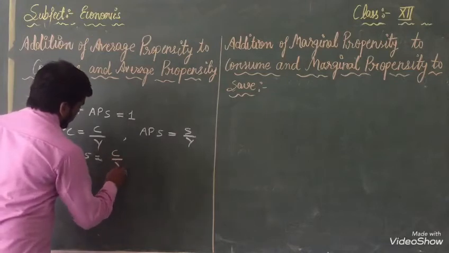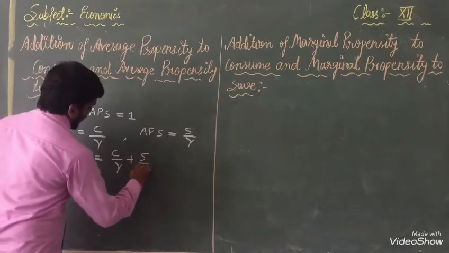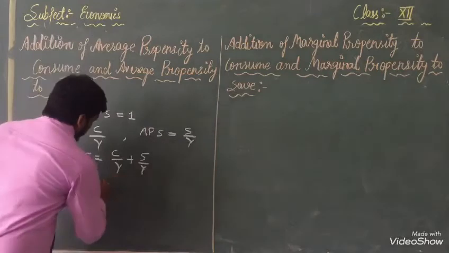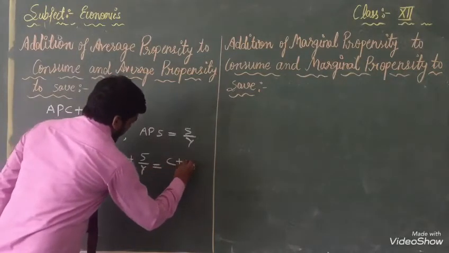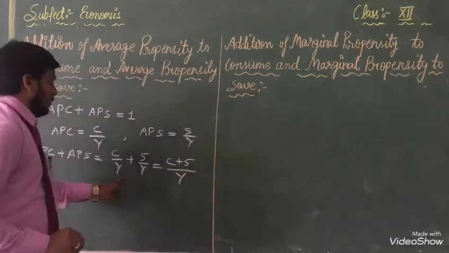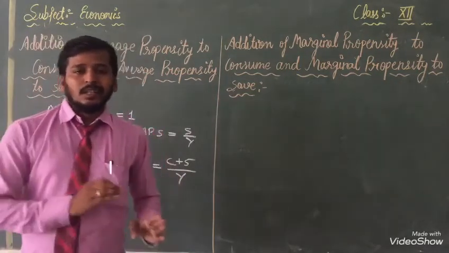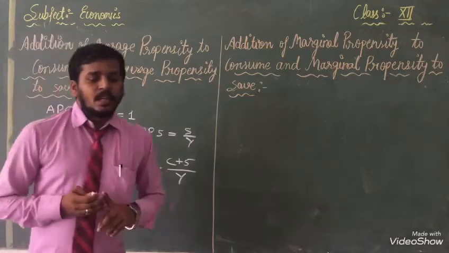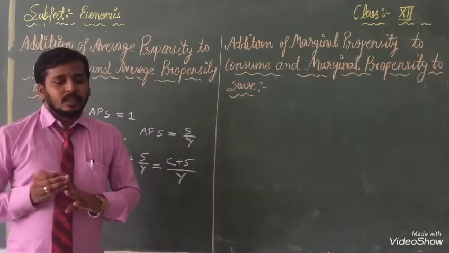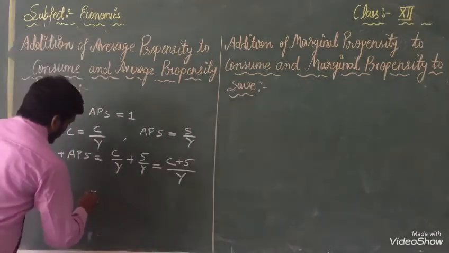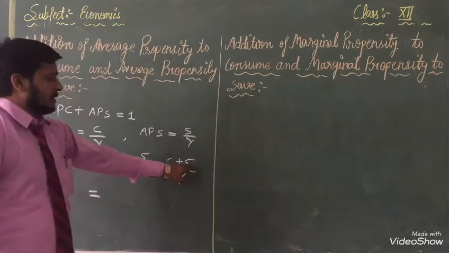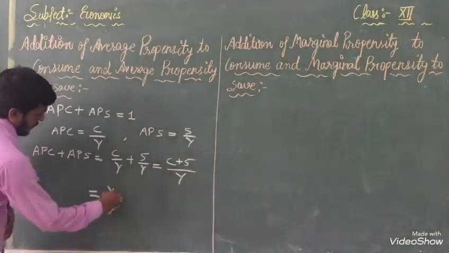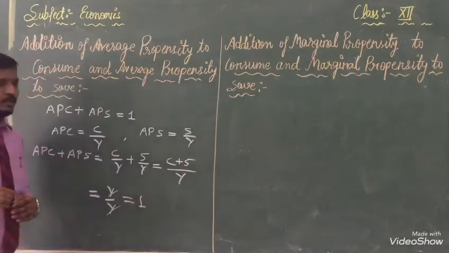C by Y plus S by Y. Clear? According to that, you have to solve: C plus S divided by Y, because Y is common in both. So we can write C plus S divided by Y. You get one formula, C plus S by Y equals Y by Y. Means when Y is divided by Y, it should be 1.